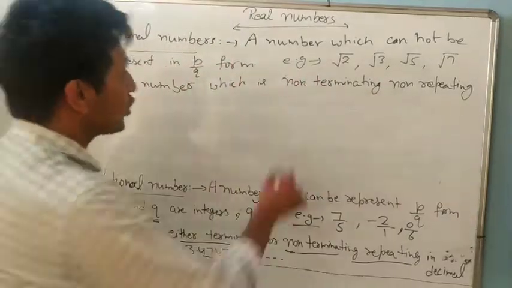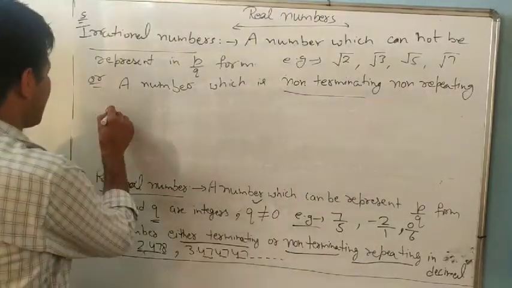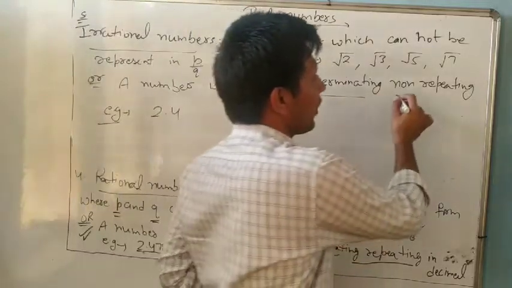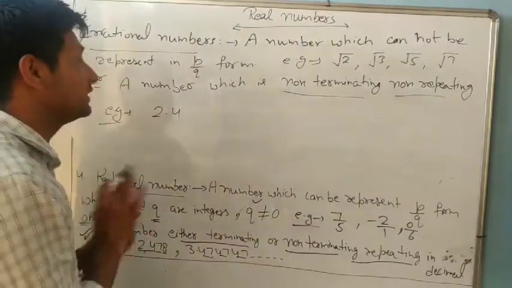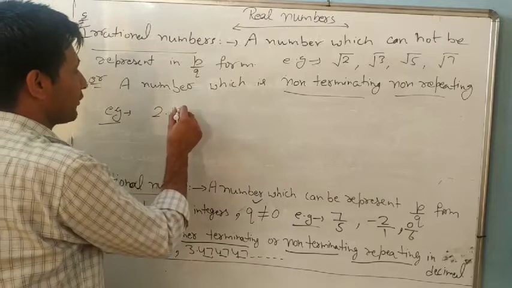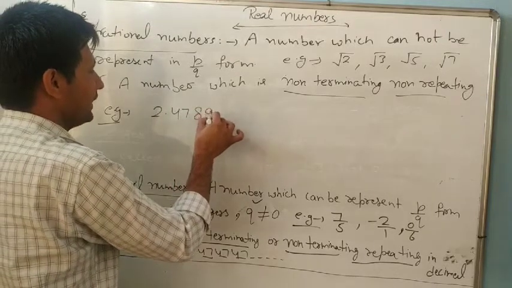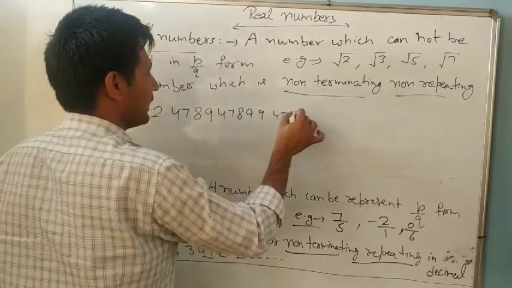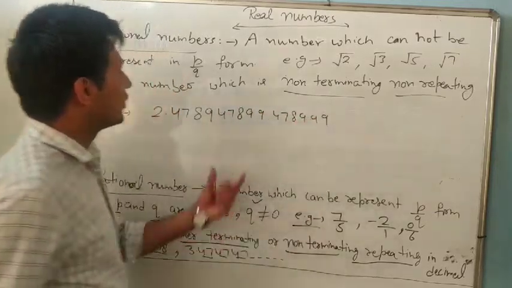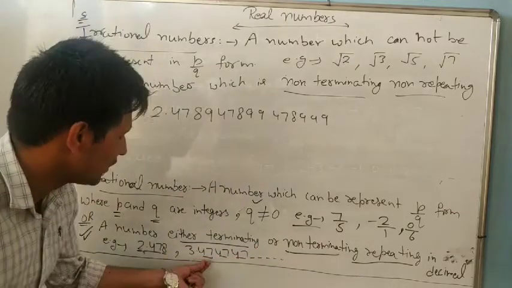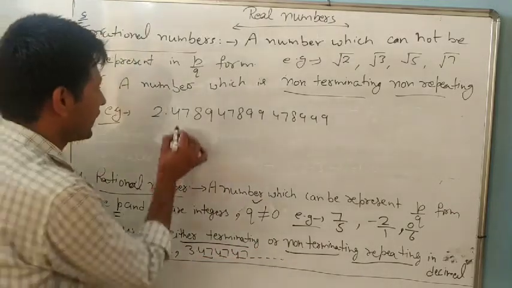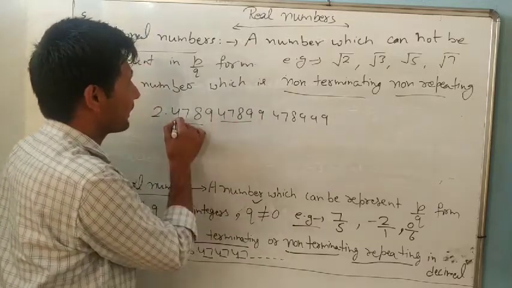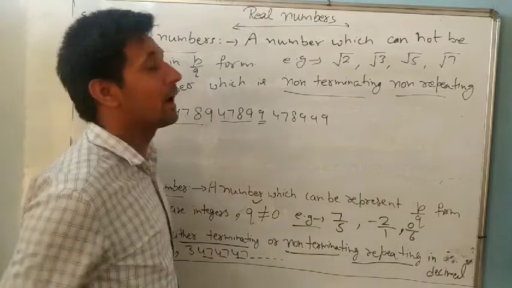A number which is non-terminating, for example, suppose like this one, 2.4, but non-repeating also. It means digits should not be repeated. So 2.4789, 47899, 47899. That means no number is repeating here. Here it is 474747, but here 4789, 4789. After 8 should we come 4? But here comes 9.